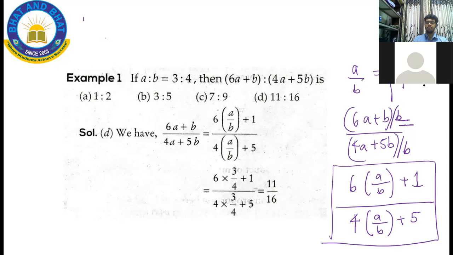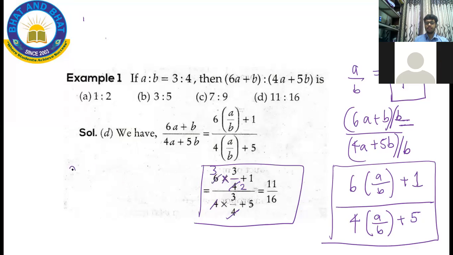I know the value of A by B is 3 by 4. So substituting the value, I'm going to get 6 into 3 by 4 plus 1, over 4 into 3 by 4 plus 5. This 4 and this 4 will get cancelled. This will be 2. This will be 3. So now I have 9 by 2 plus 1 divided by 3 plus 5, which is equal to